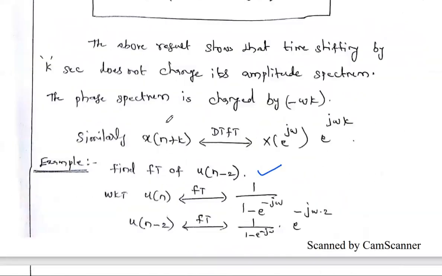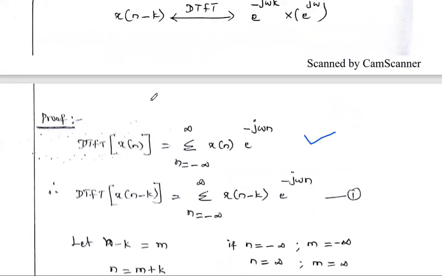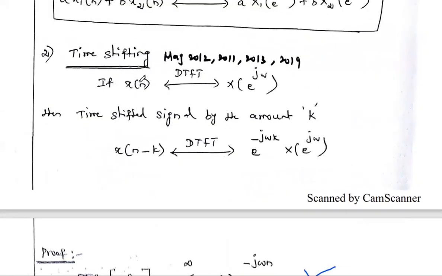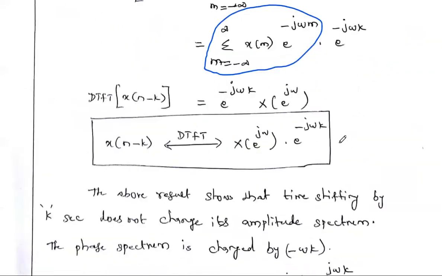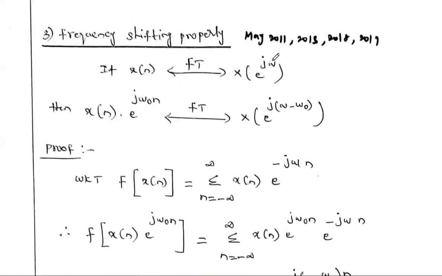Time shifting means the signal x of n, a time domain signal, is shifted by some amount, and we studied what the effect is in the frequency domain. Frequency shifting means that if the Fourier transform of x of n, X of e power j omega, is shifted by some omega naught amount, what is the effect in the time domain? We studied it in reverse, and it is said to be the frequency shifting property.